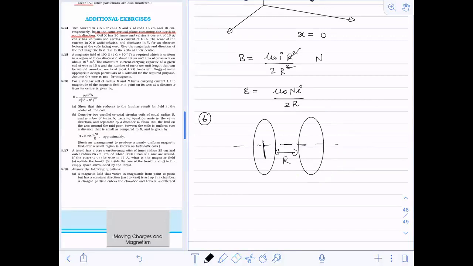Show that the field on the axis around the midpoint between the coils is uniform over a distance that is small as compared to r. So we have to prove this magnetic field value that we will get.